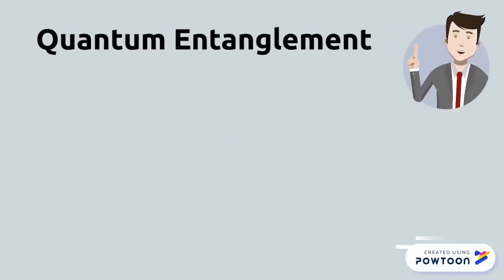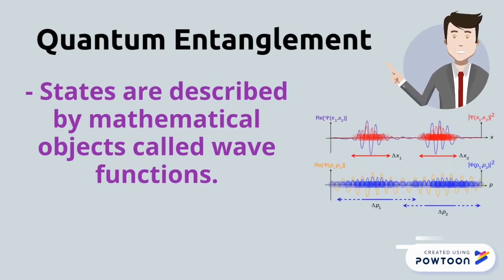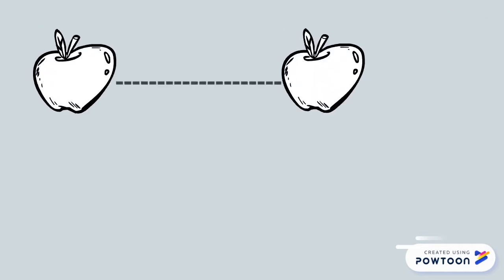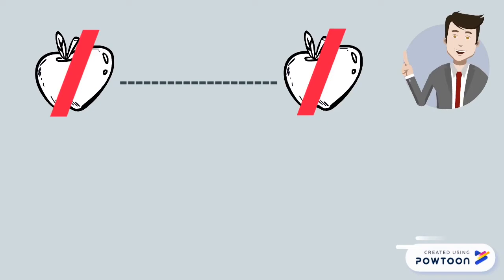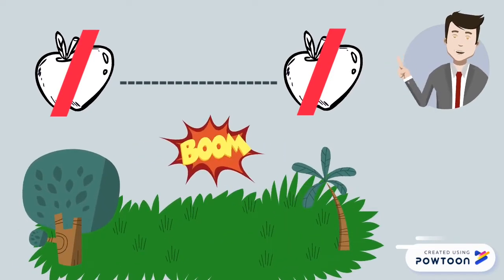The quantum version of entanglement also has a lack of independence. In quantum theory, states are described by mathematical objects called wave functions. The rules connecting wave functions to physical probabilities introduce interesting results, but the concept discussed carries over. However, in real life, apples don't count as quantum systems, but quantum entanglement arises in nature, for example, in the aftermath of particle collisions.